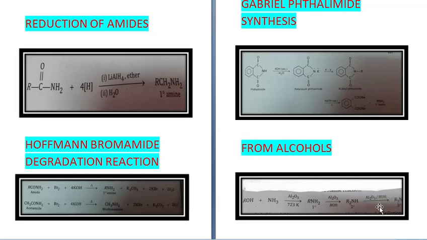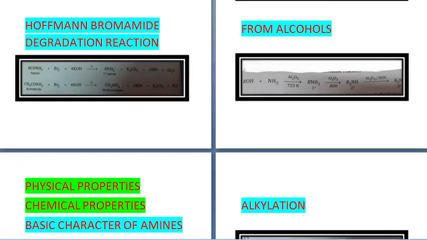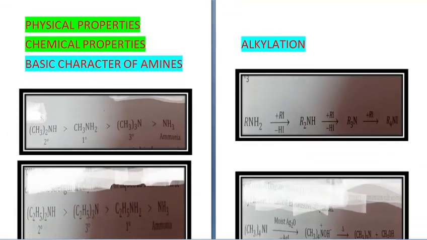The mixture of primary, secondary and tertiary amine can be separated by fractional distillation. So this is how amines are prepared. Now we come to the physical properties of amines.